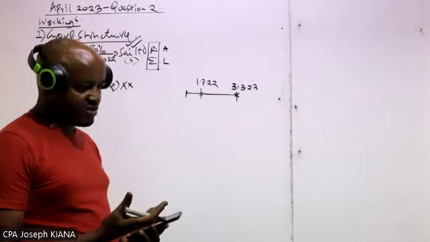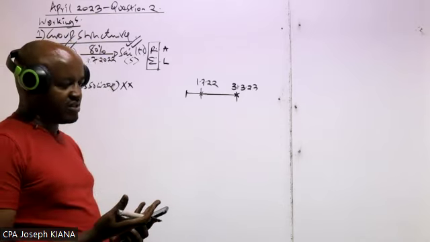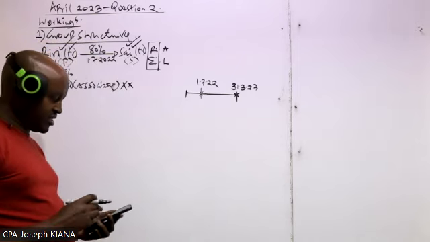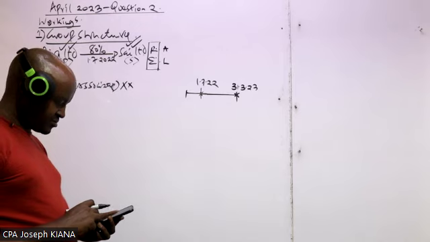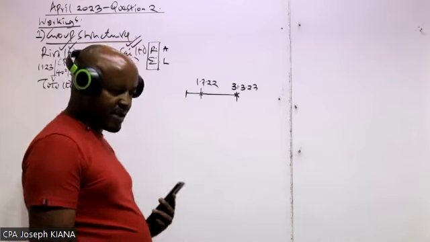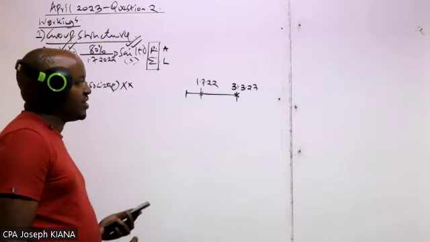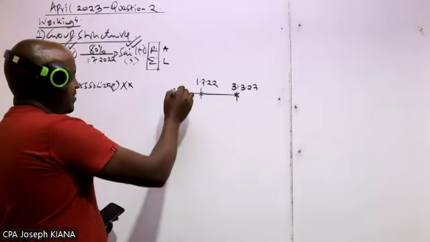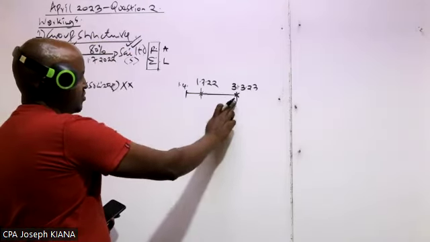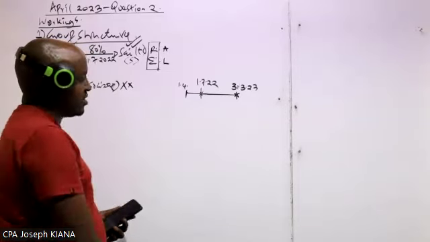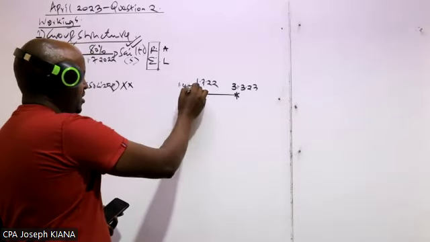So if the year is ending on 31st of March 2023, that year started on which date? You should know the date when the year started. This year started 1st of April, because if the year is ending in March, the next year will start 1st of April. This year started 1st of April 2022.